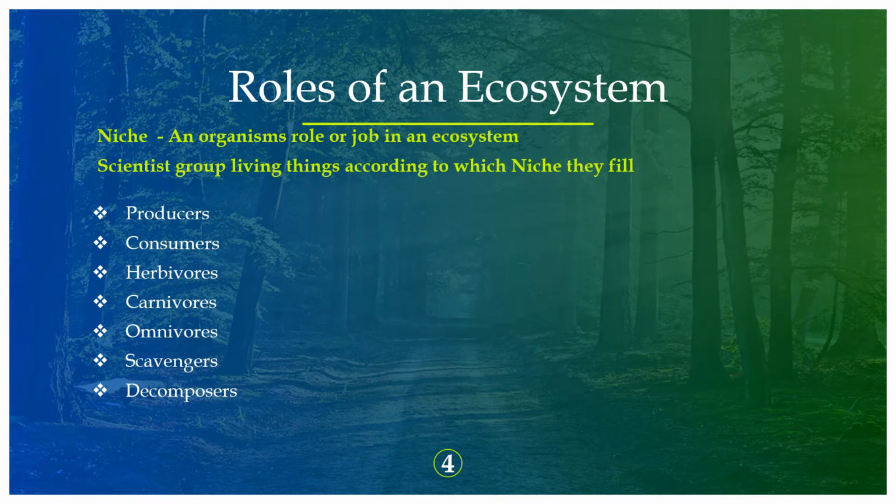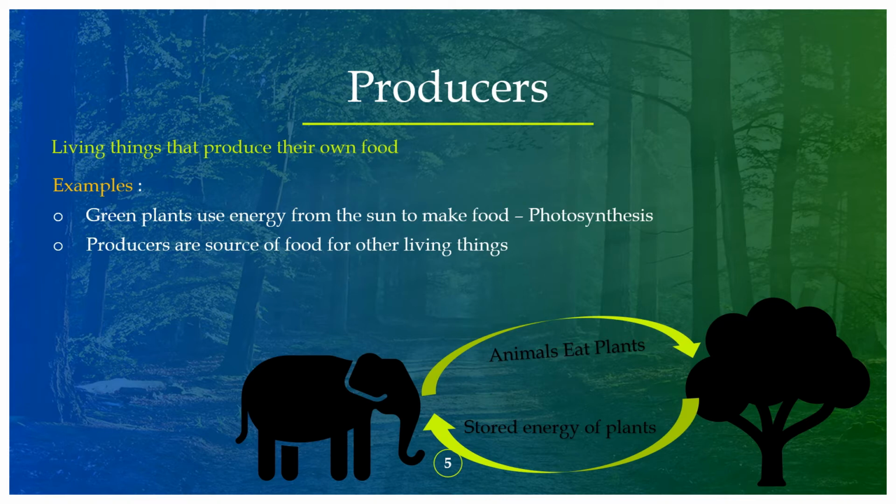So what is a niche? An organism's role or a job in an ecosystem. The first category is producers. Who are producers? The producers produce their own food. They are the living things that produce their own food. For example, green plants use energy from the sun to make their own food, and this process is called photosynthesis.